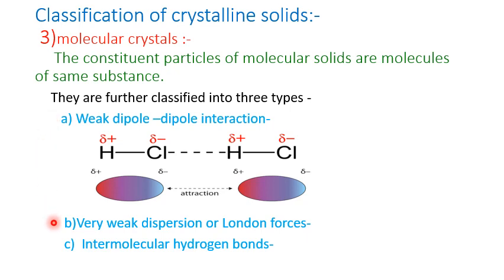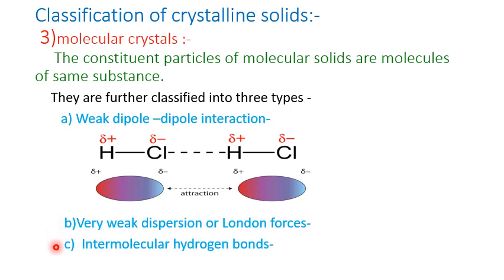Then second type is very weak dispersion or London forces. London forces means the forces that hold molecules together in solid, liquid or solution phase are very weak. This type of forces are present in nonpolar molecules such as solid CH4, H2, etc. These forces are also involved in monoatomic solids like argon and neon.